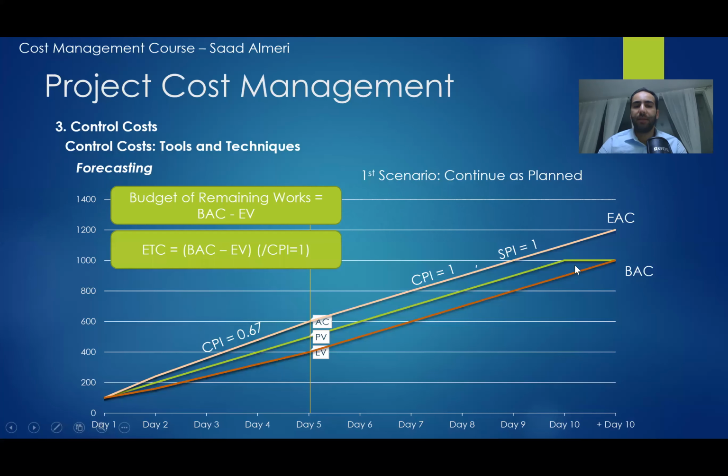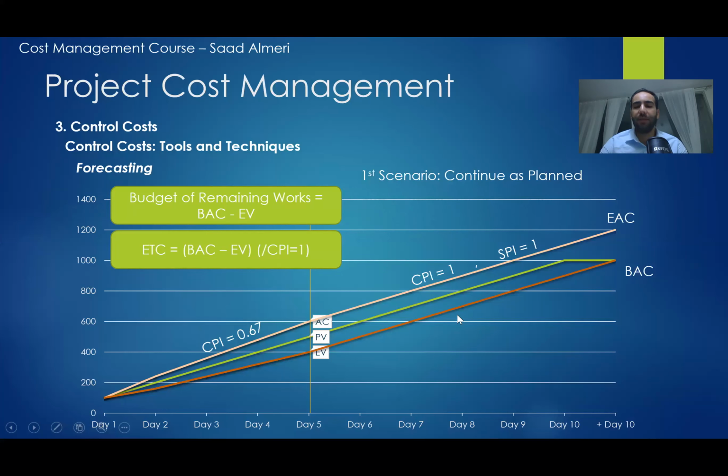And the estimate to complete, or the amount of money I am expecting to spend to the end of the project, equals BAC minus EV, equals the 600 that I just calculated. So let's say the estimate to complete equals the budget of the remaining works, because this is the amount of work that I am going to do.